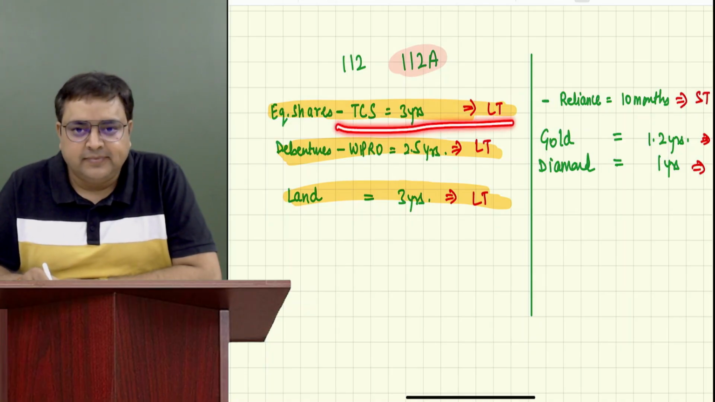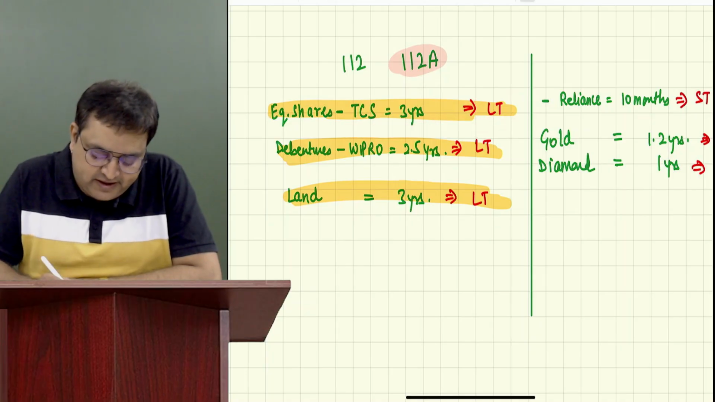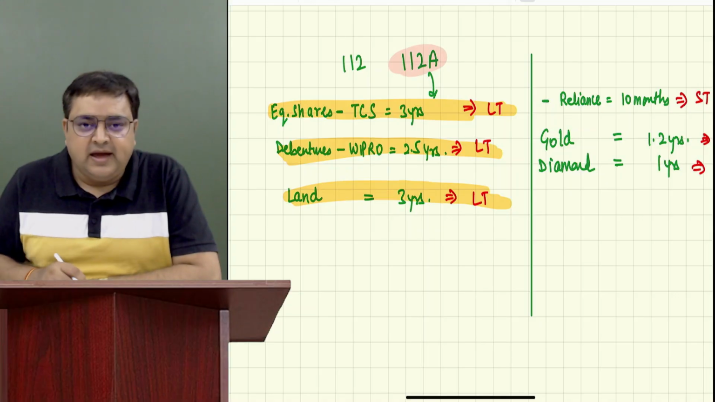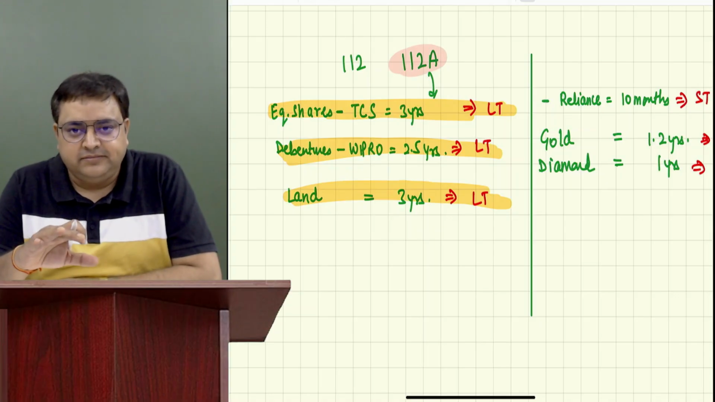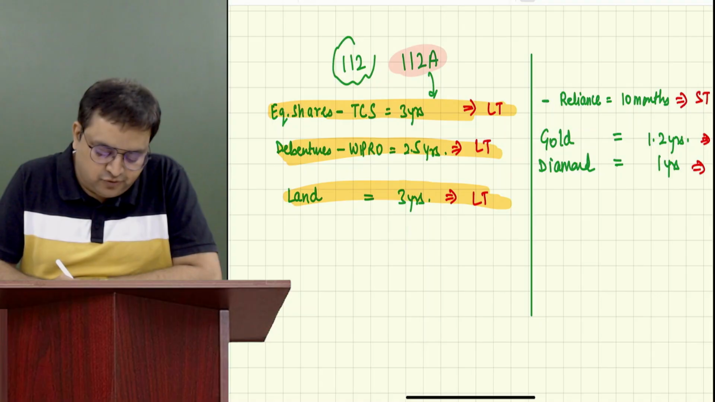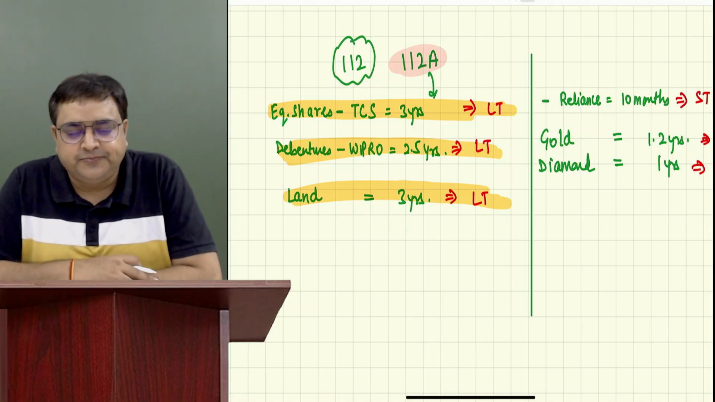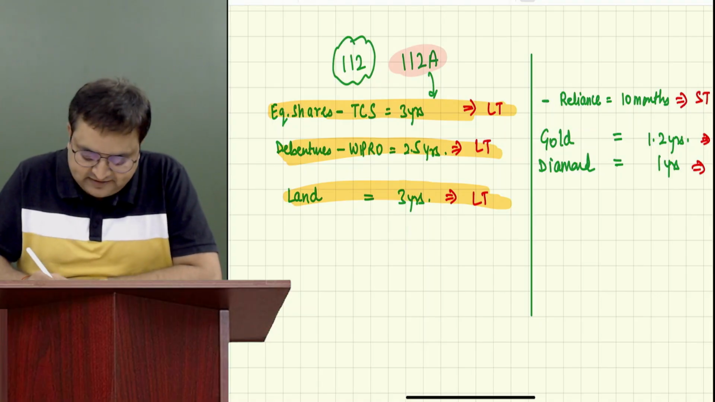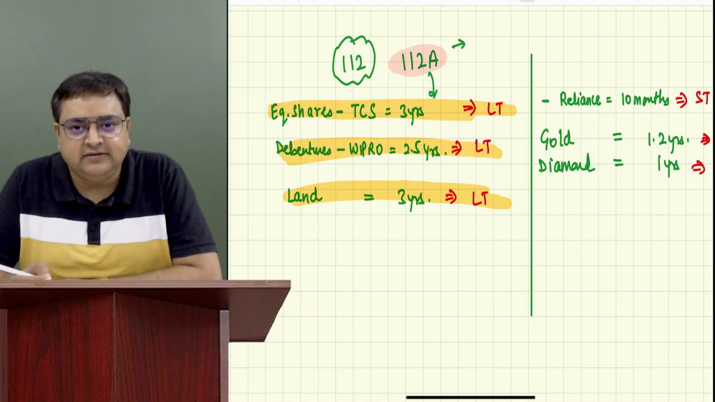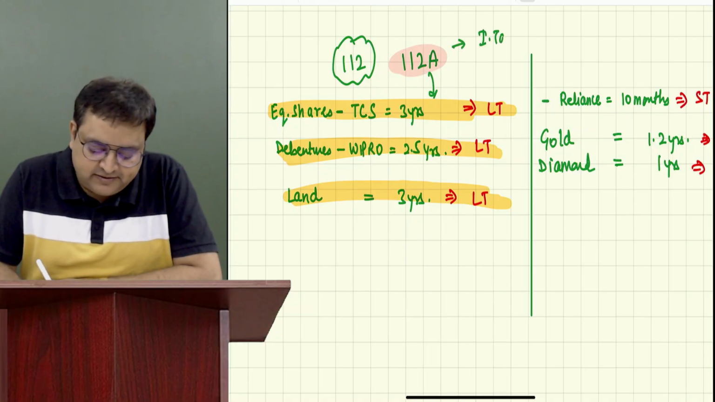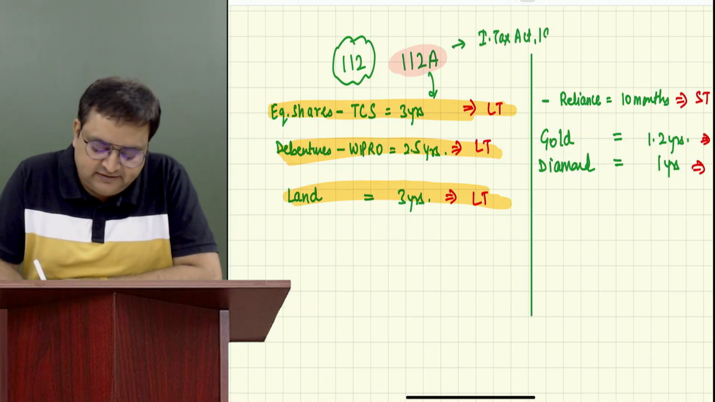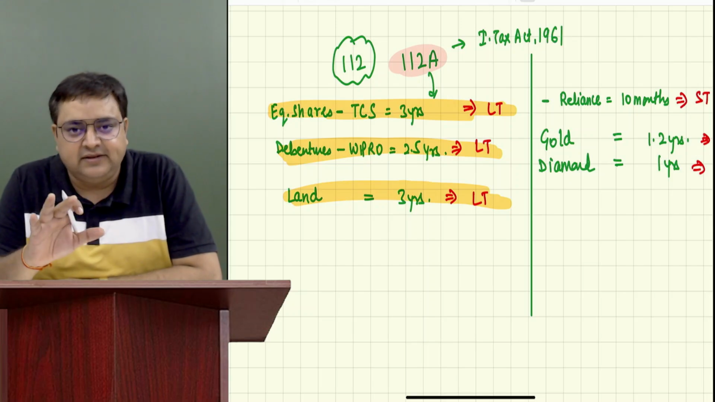TCS. So this is 112A, and all other long term is 112. Section 112. Guys, section of which act? Income Tax Act, 1961. No need to write anything.